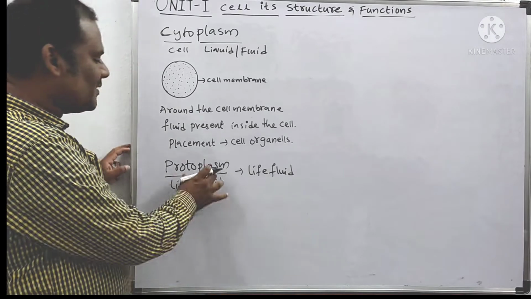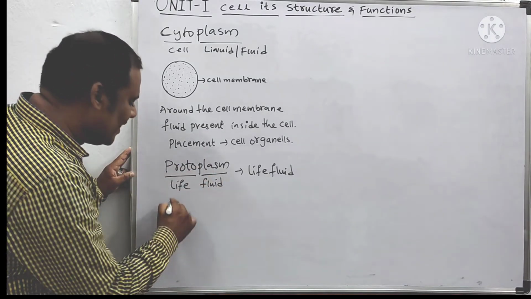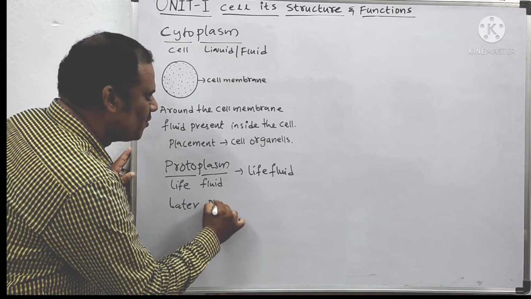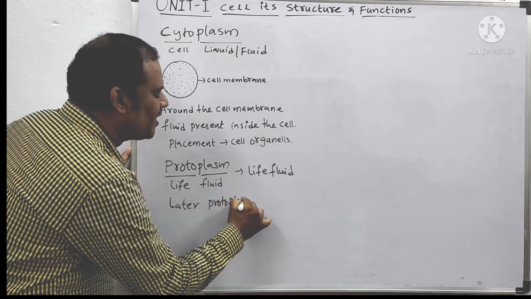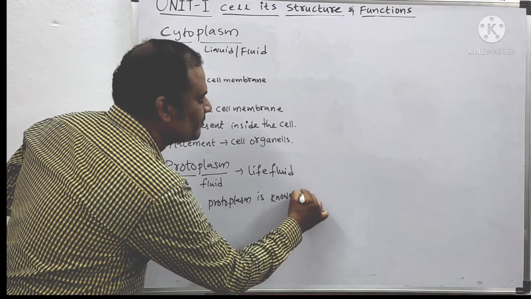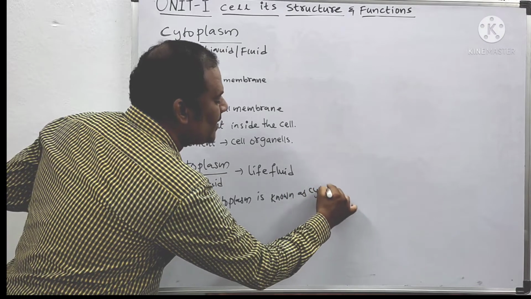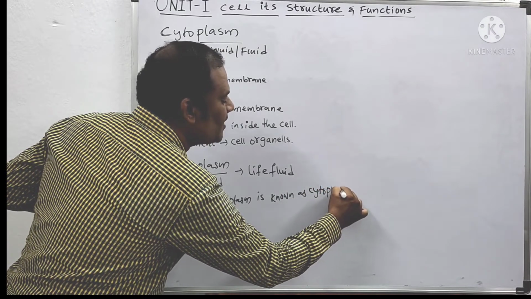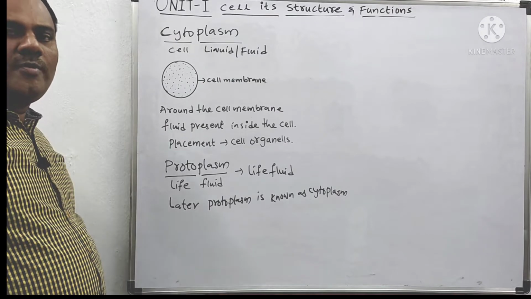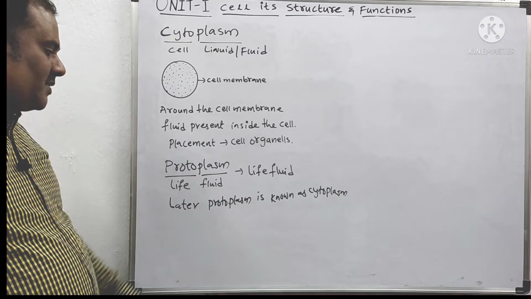So later this protoplasm is known as cytoplasm.